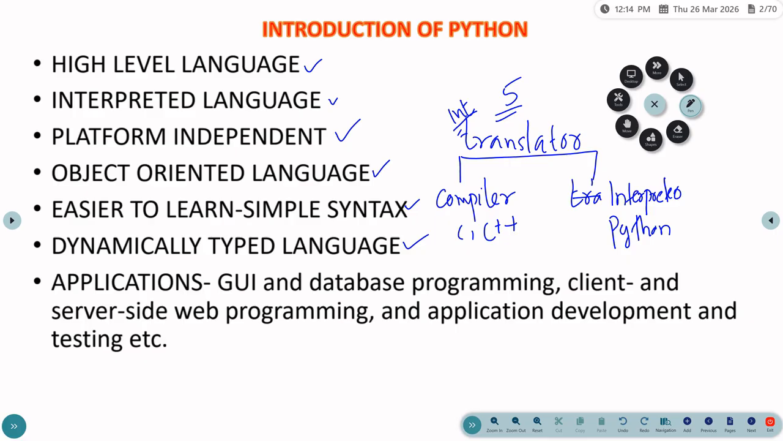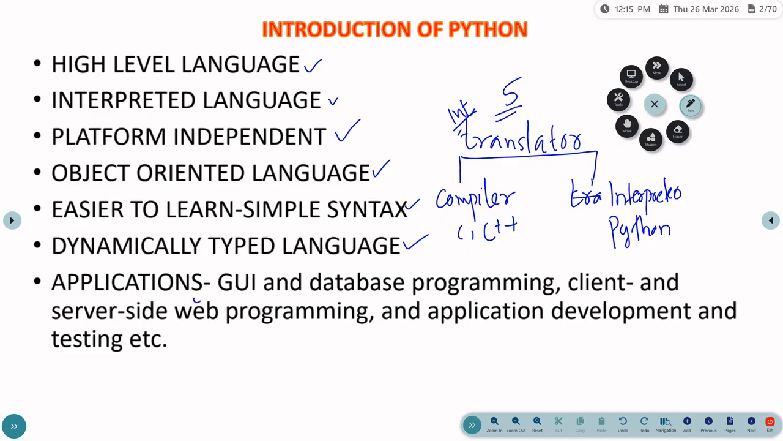Once you create a source code in Python, you can run this source code on any kind of platform or any kind of operating system like Windows, Mac OS or Linux. And the fourth point, it's an object oriented programming language. The next one, it is easier to learn with simple syntax, and the last one says it's a dynamically typed language. That means it automatically detects the type of value that you are using in your Python programs.